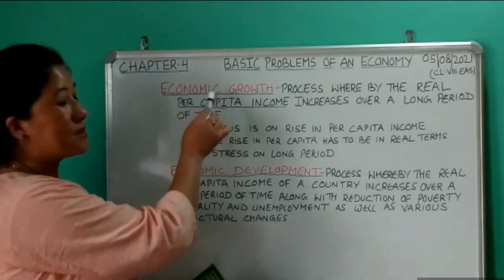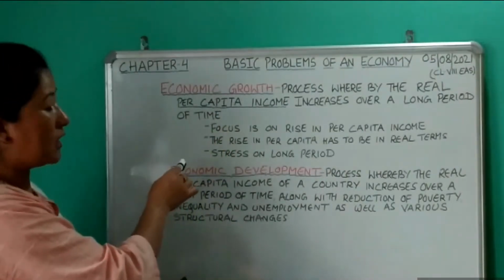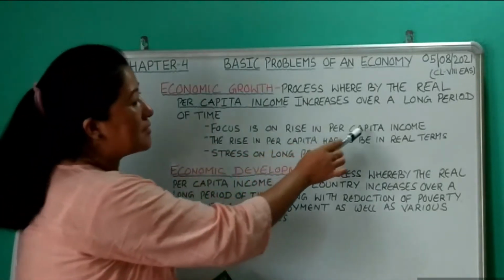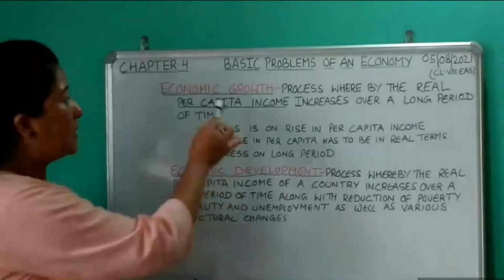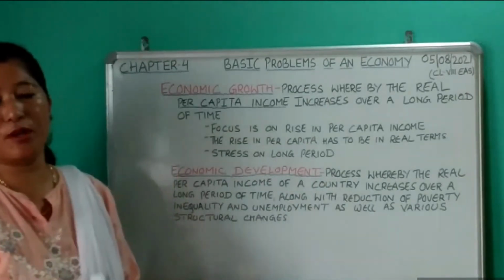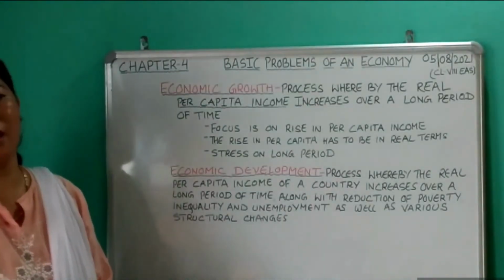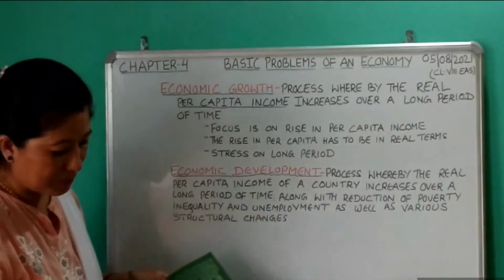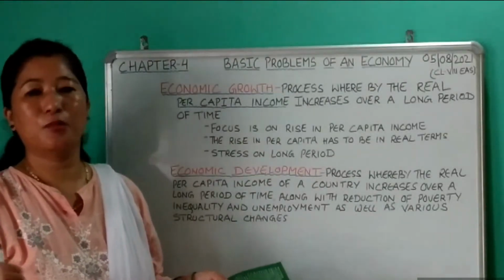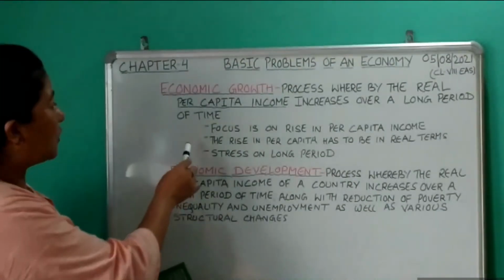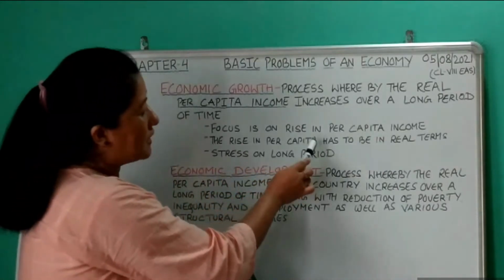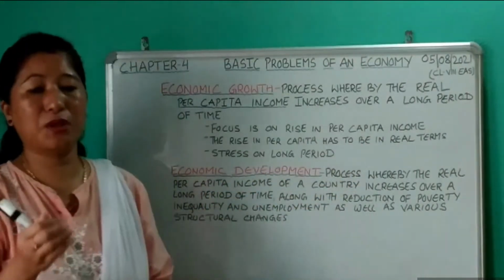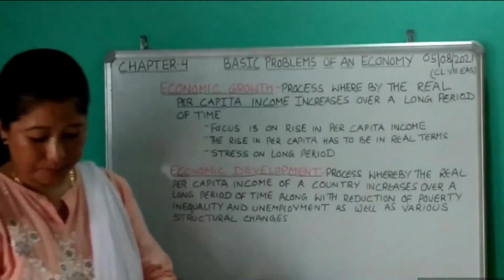There are 3 points which you have to remember. Number one, while defining economic growth, the focus is on the rise in the per capita income, that means the average income of a normal resident of a country in a year. It is obtained by national income divided by the population. Then second, the rise in the per capita income has to be in real terms. Now what does it mean? So here's an example.